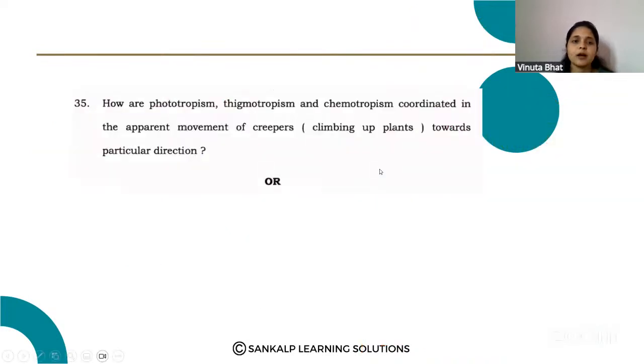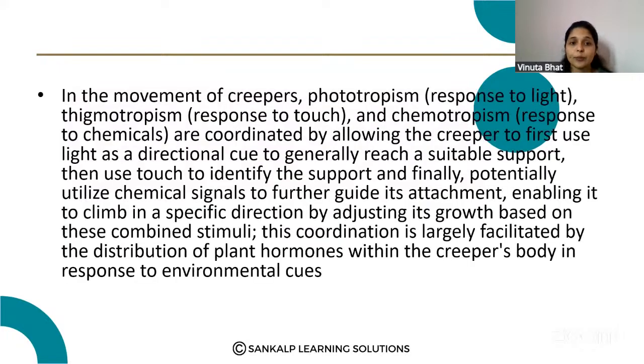Next question. How are the phototropism, thigmotropism and the chemotropism coordinated in the apparent movement of creepers towards a particular direction? Okay, so here in the movement of creepers, phototropism responds to the light, thigmotropism is response to the touch, and chemotropism is response to the chemicals.